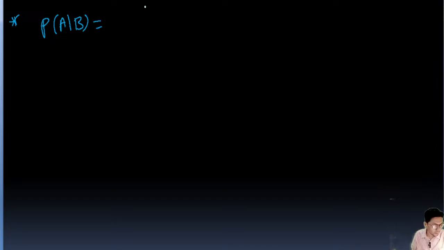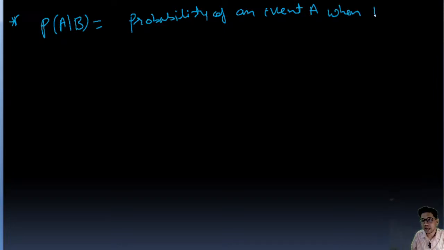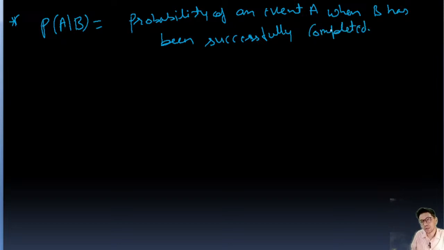It means the probability of an event A when B has been successfully completed. So P(A|B) means probability of event A when B has been successfully completed. This sign indicates this.